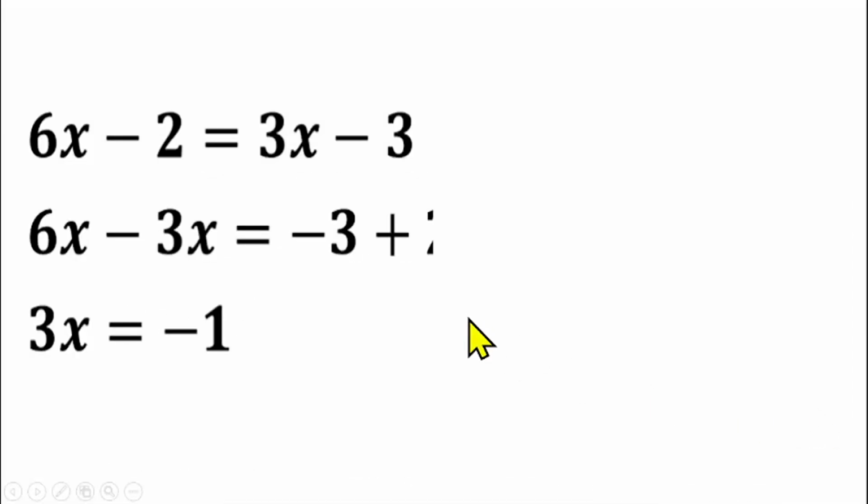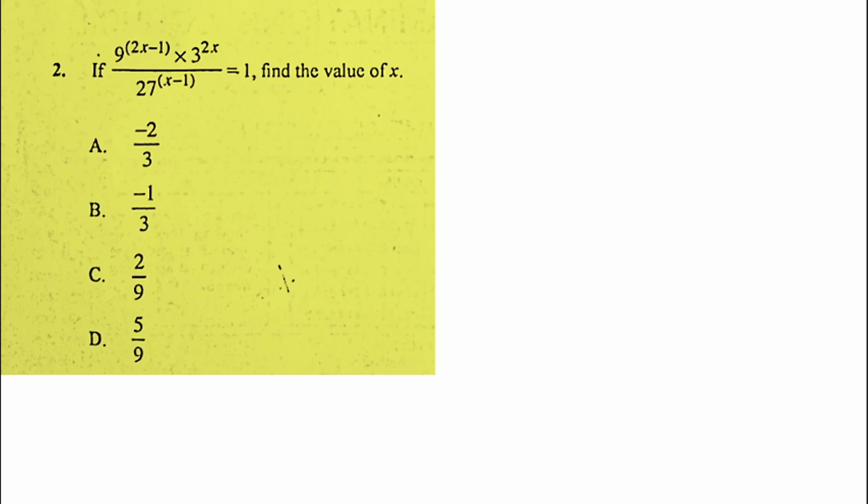Question number 2 is from Indices. We are having that if 9 raised to power 2x minus 1 times 3 raised to power 2x over 27 raised to power x minus 1 is equal to 1, find the value of x.